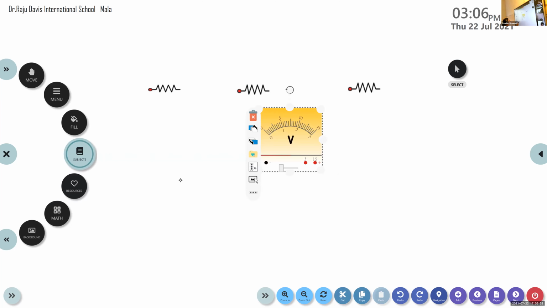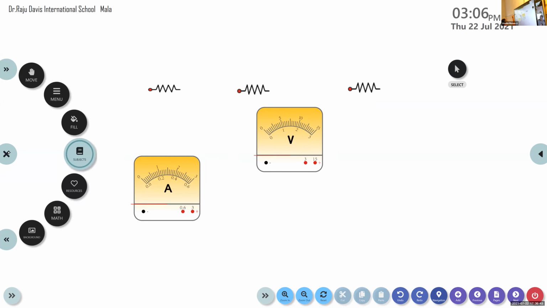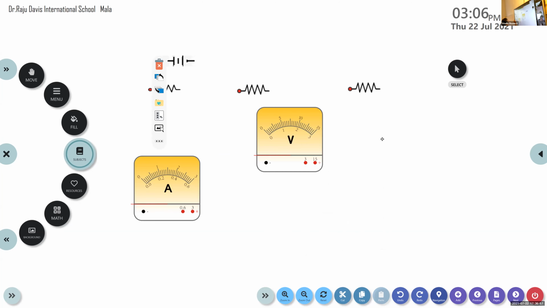To measure the current, I need one more device. What's that? Ammeter. Here I want an ammeter. And cells are also needed, that is, a battery. That's all, so now we can arrange them.